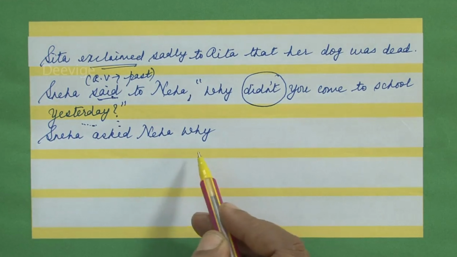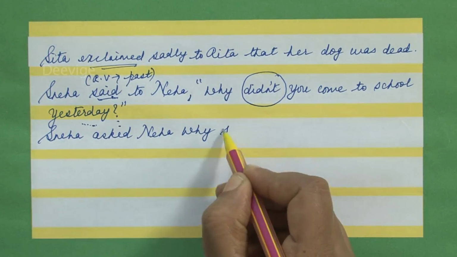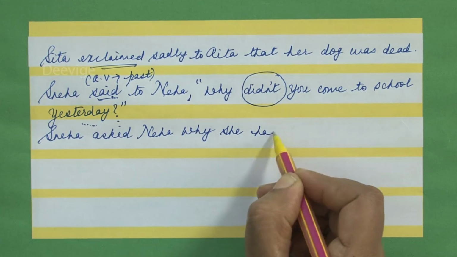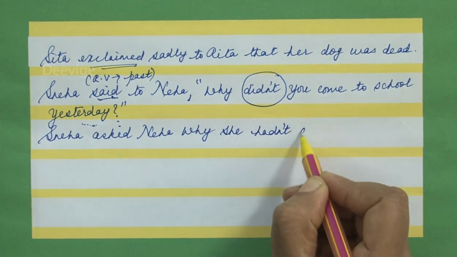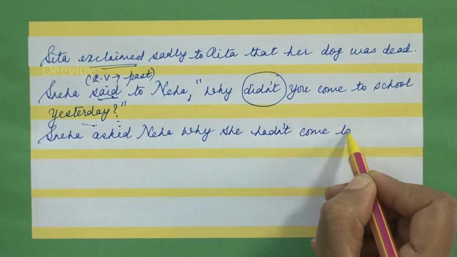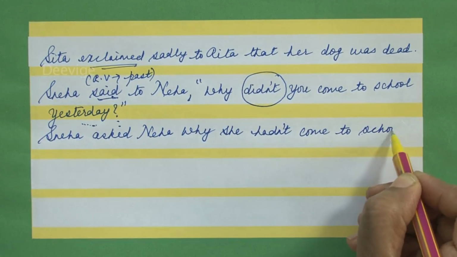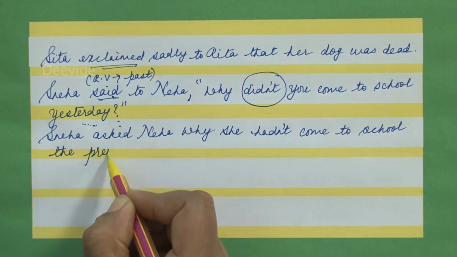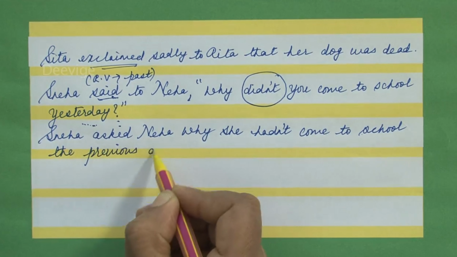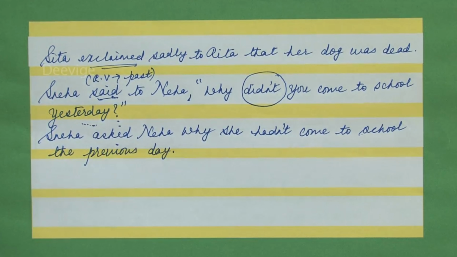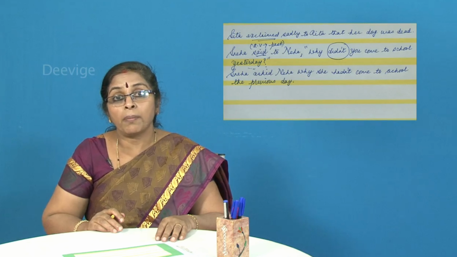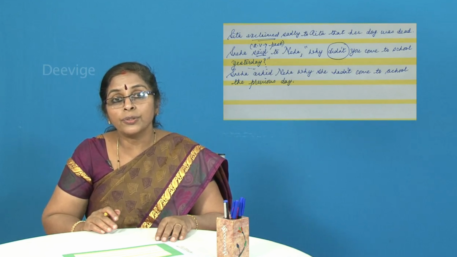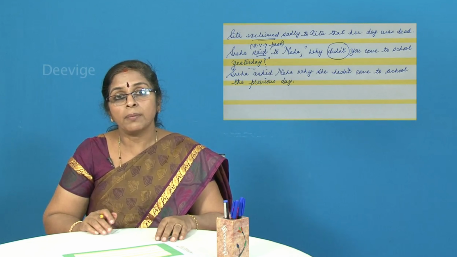Sneha asked Neha why she hadn't come to school the previous day. Full stop.